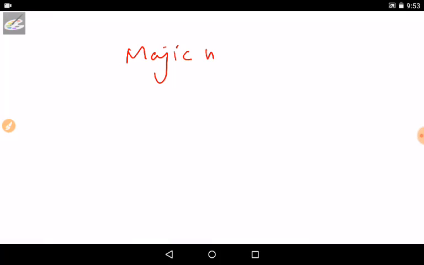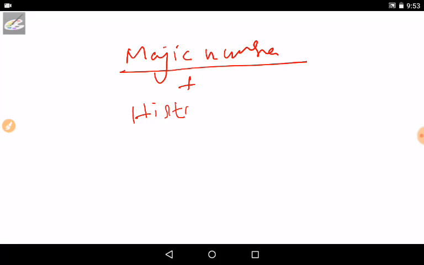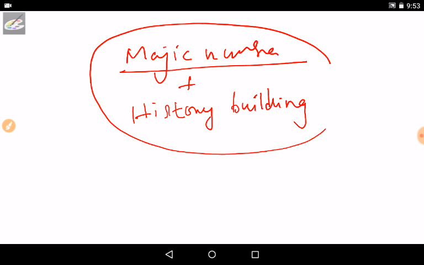Magic numbers is very simple. I'm going to combine magic numbers and history building. These are the two methods I'm going to handle in this session, and you can also use these methods and build history in your own way.